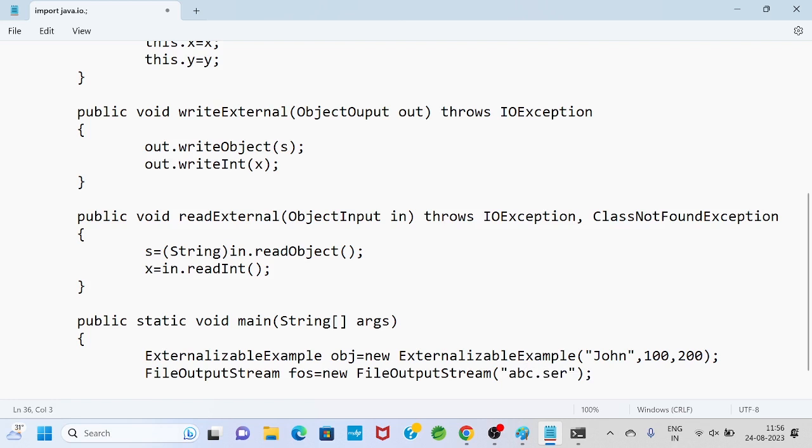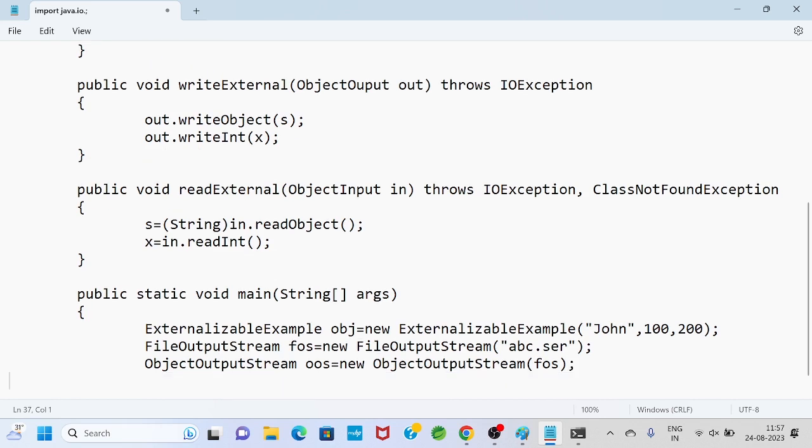Then I will create an object output stream object, OOS equals to new object output stream, I will pass FOS. Then OOS dot write object method. Here which object will I serialize? The externalizable example object, so I will pass obj.